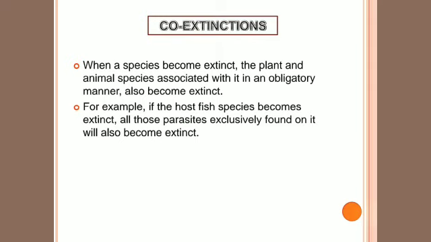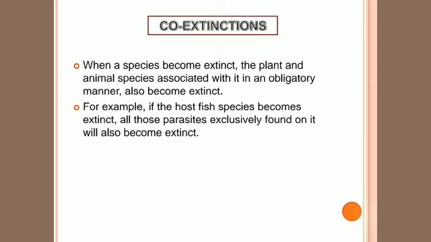The last point is called co-extinction. Co-extinction is when a species becomes extinct, and the plant and animal species associated with it in an obligatory manner also become extinct. For example, if a host species becomes extinct, all those parasites exclusively found on it will also become extinct. In simple words, co-extinction means dependency.